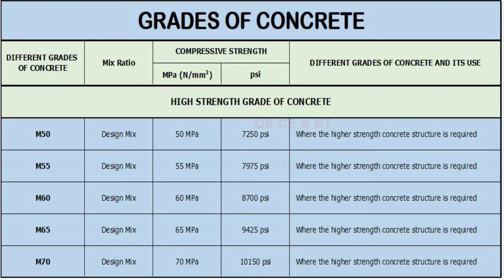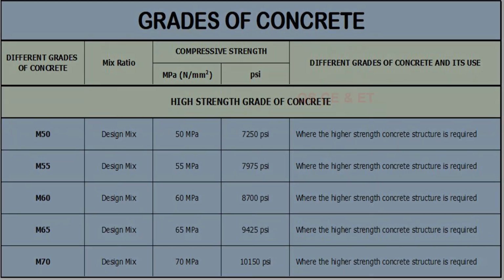M50 mix ratio according to design. Compressive strength in MPa is 50 and 7250 in PSI, and its use according to where the higher strength concrete structure is required. M55 mix ratio is according to mix design. Compressive strength 55 MPa and in PSI 7975 PSI, and it's also used for higher strength concrete structure where it is required. M60 mix ratio according to mix design 60 MPa, 8700 PSI and same use.